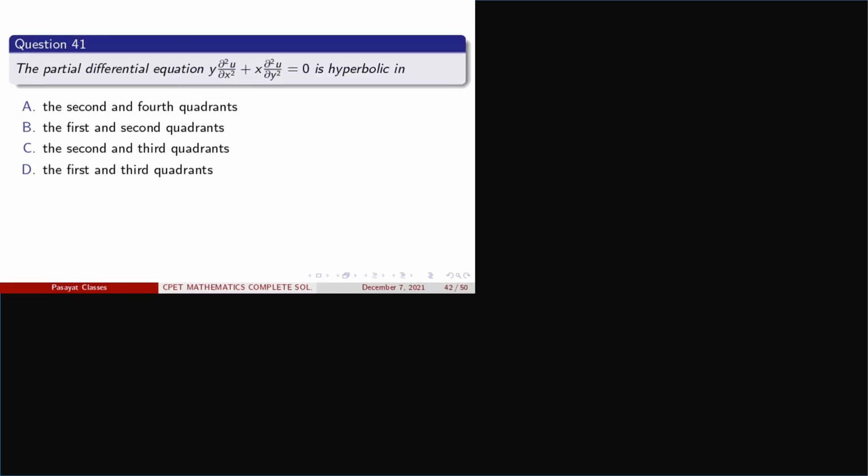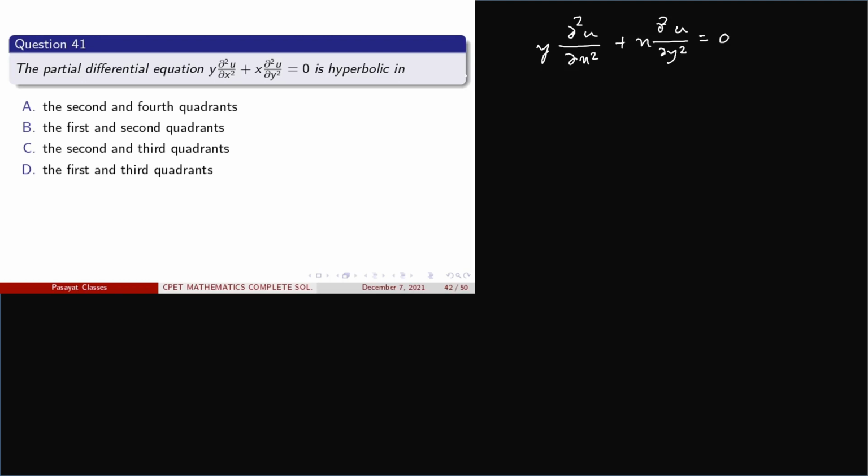Now come to question 41. Here the partial differential equation is given as y del squared u by del x squared plus x del squared u by del y squared is equal to 0. And this partial differential equation is hyperbolic in which quadrant?